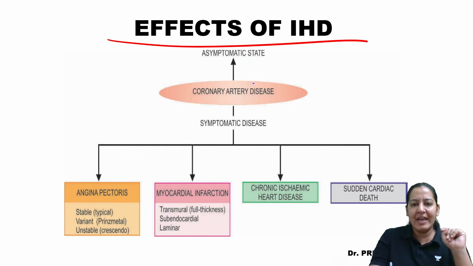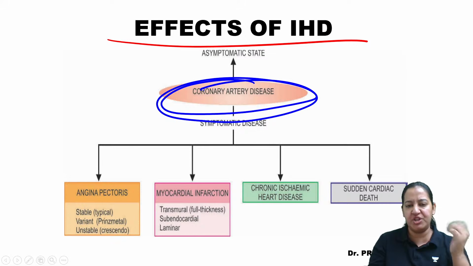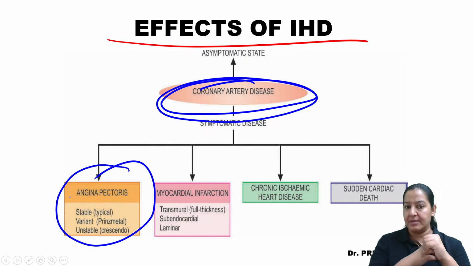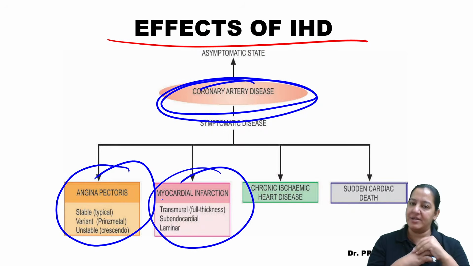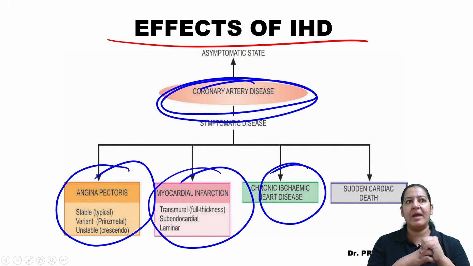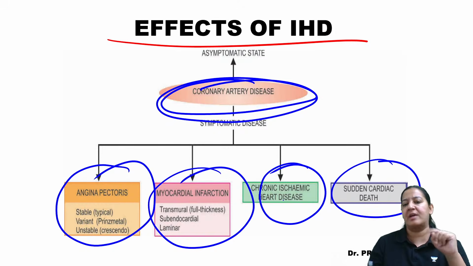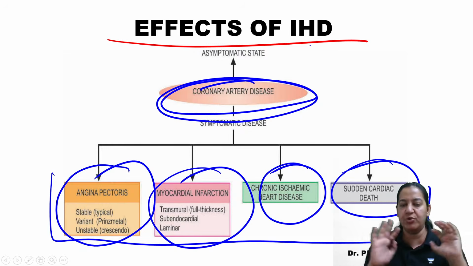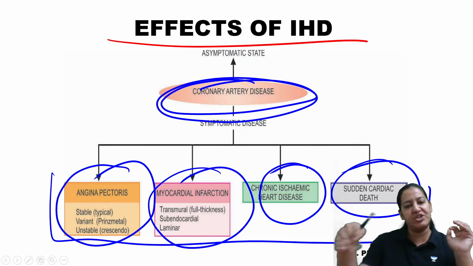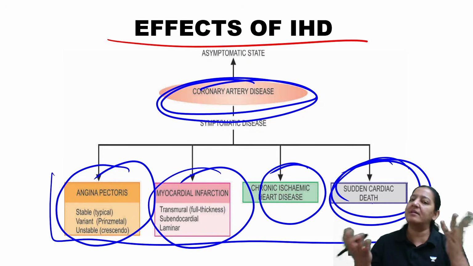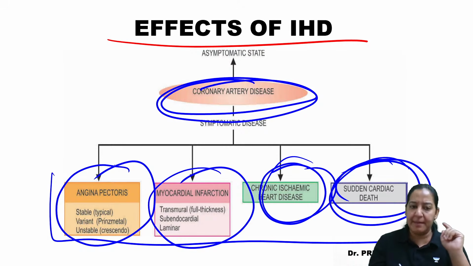Now, whenever any of the coronaries is obstructed, it is known as ischemic heart disease. Four things can happen. Either the patient has angina pectoris, or the patient will have MI, myocardial infarction, or the patient has chronic ischemic heart disease, or the patient has sudden cardiac death. These four things are included under it; all four do not occur at the same time. The patient can present with any one of them, right? The unluckiest patient may have sudden cardiac death. It can be chronic, it can be angina, it can be MI. So that is the spectrum of ischemic heart disease.